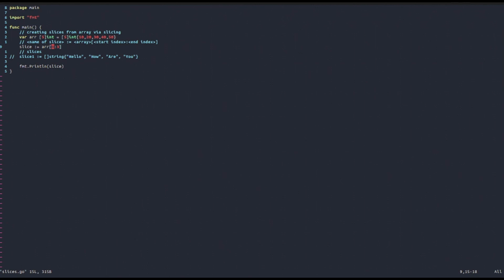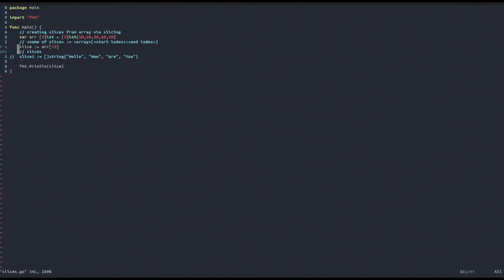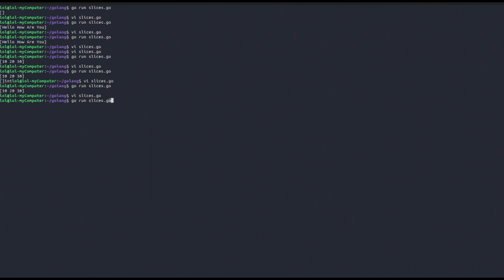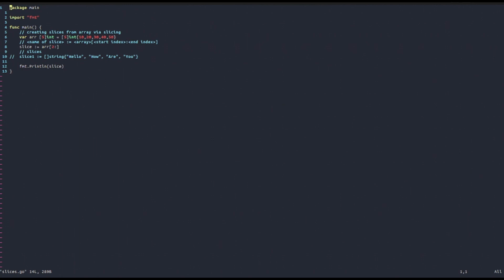Now notice that we wanted to get an array containing 10, 20, and 30, so it starts from the beginning. In these cases, we can just omit the starting index, and the code will still work, because if we omit the starting index, it just means start from 0. In the same way, if we want to create a slice starting from index 2 up to the end, we can just omit the last index, and we will get all the elements after it. So these are some other notational things you should know about array slicing to create slices.